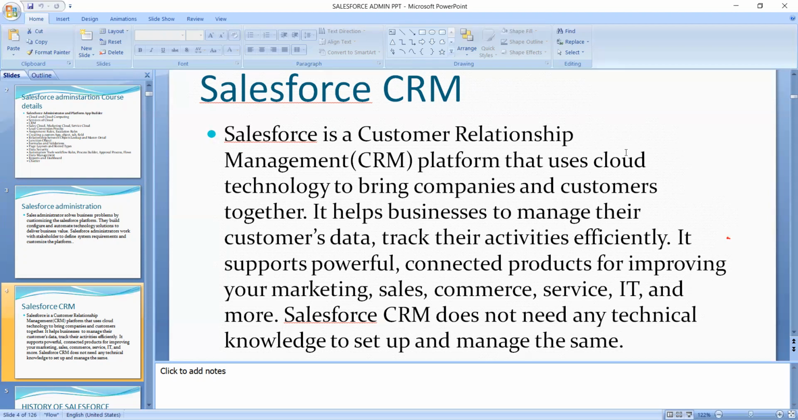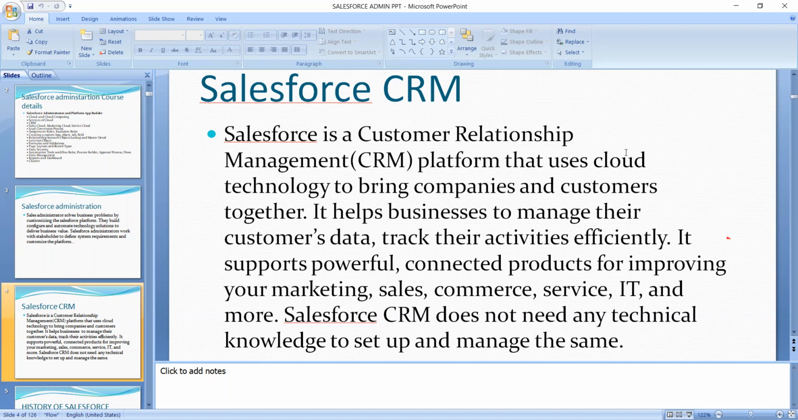It helps businesses manage their customer data and track their activities efficiently. See, if you create one app for a client, you are storing that client's records and data, and tracking their activities efficiently. Whatever data they save is stored in your database, and also in other databases. And it supports powerful and connected products for improving your marketing, sales, commerce, service, IT and more.